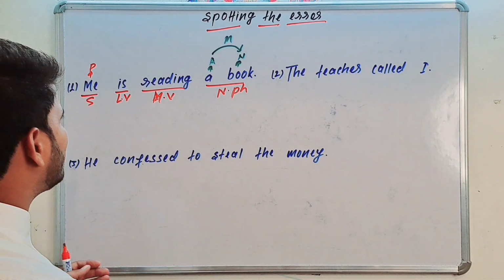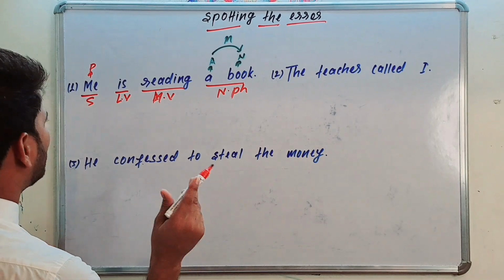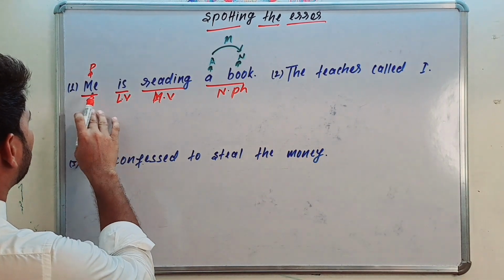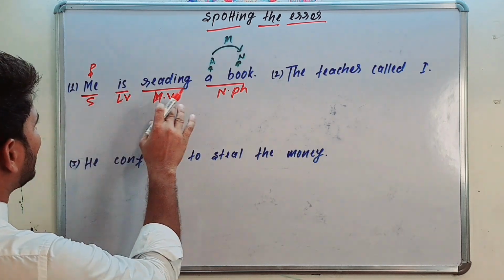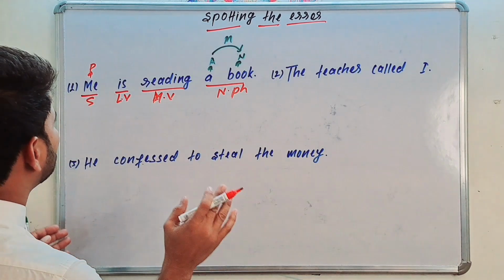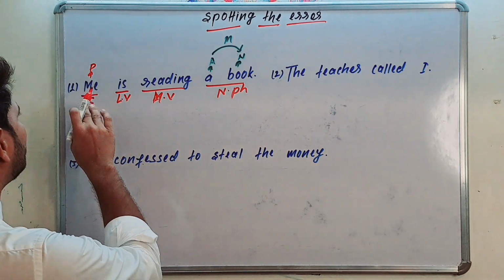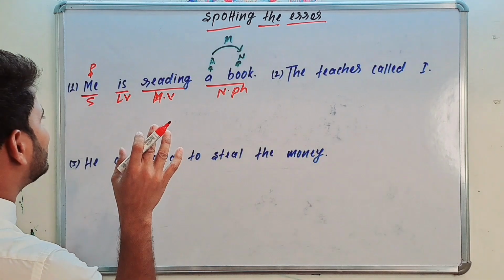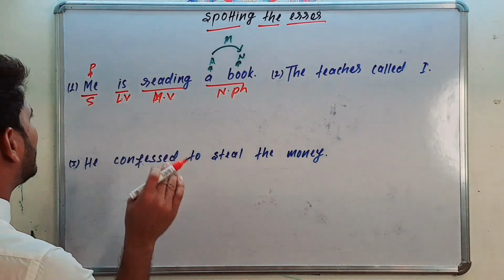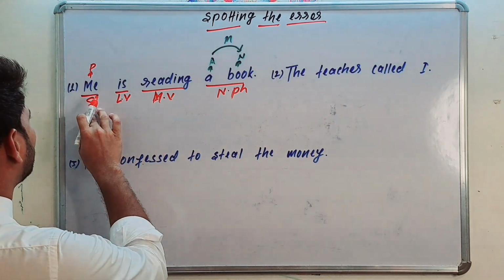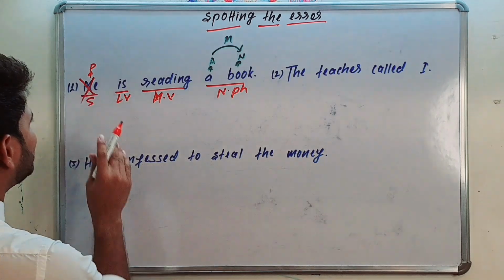So where is the error part in the first sentence? See carefully: me is reading a book. Here this is your pronoun, working as a subject in the sentence. Basically, me is an objective case of pronoun, and here the objective case of pronoun is used as a subject. So this is the error part, and I spotted the error part.